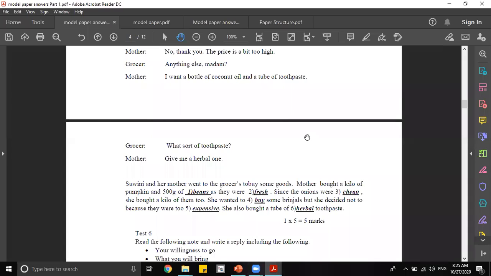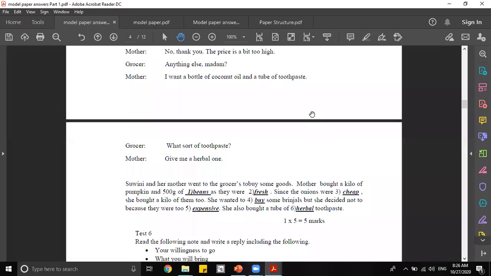Why actually did she buy a kilo of onions? It is also clearly given in the dialogue, because it is really cheap. She said it's cheap, so she wanted to buy a kilo of them. So for the third blank, you can use the word cheap.